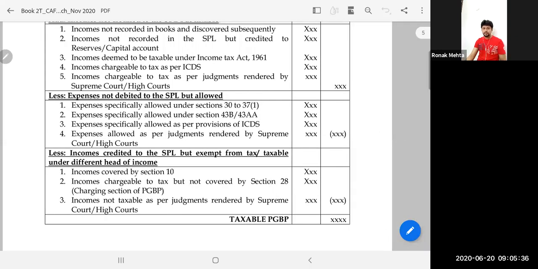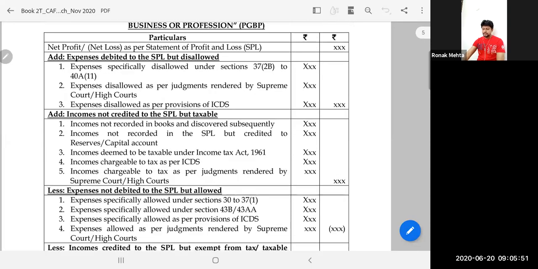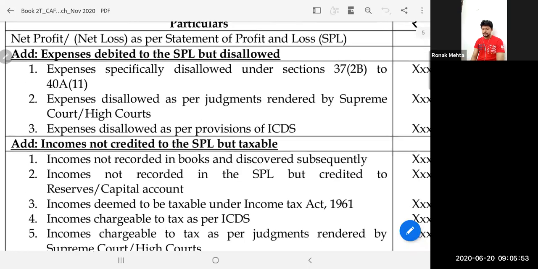At the IPCC level, we focus on the student following this format crystal clear, the way it is. But at the CA final level, it has been observed that when the CA Institute gives you its suggested answers, the two things that are added, one relating to expense and the other relating to income, are all put up together. So you give a common heading, expenses debited but disallowed / incomes not credited but taxable. And then in that common heading, you can add up everything.